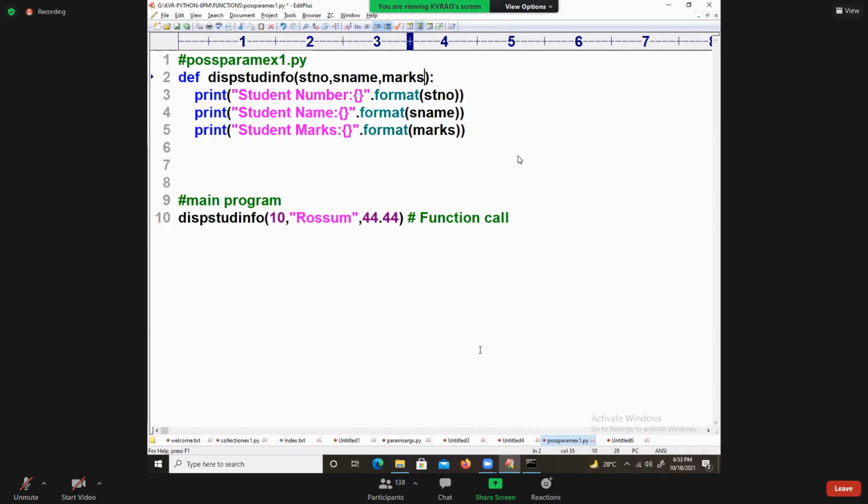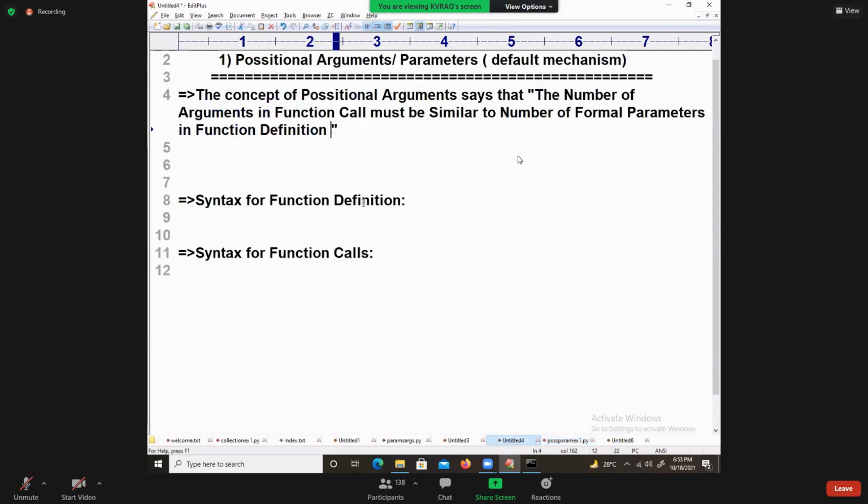Moreover, it is also recommended, and this is a formula of positional parameters, to ensure that the order must be followed.